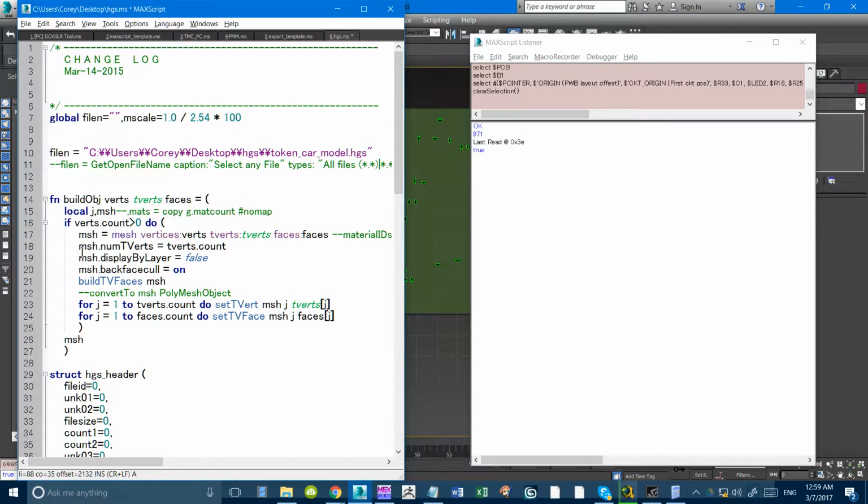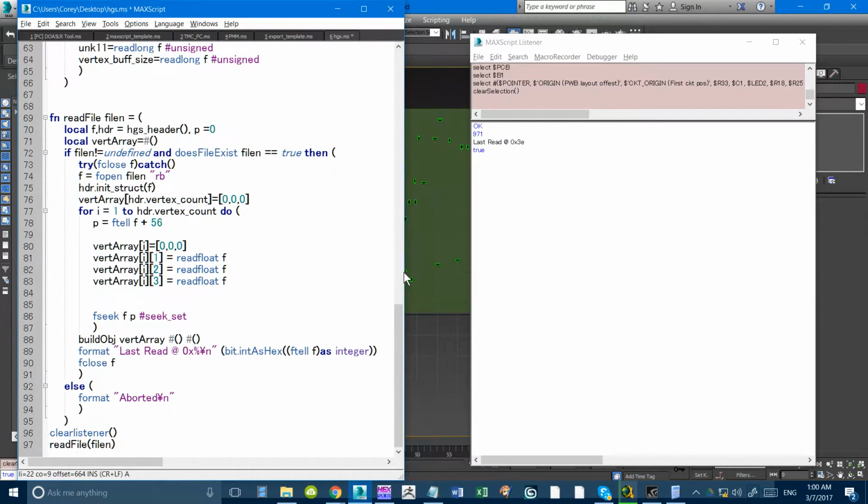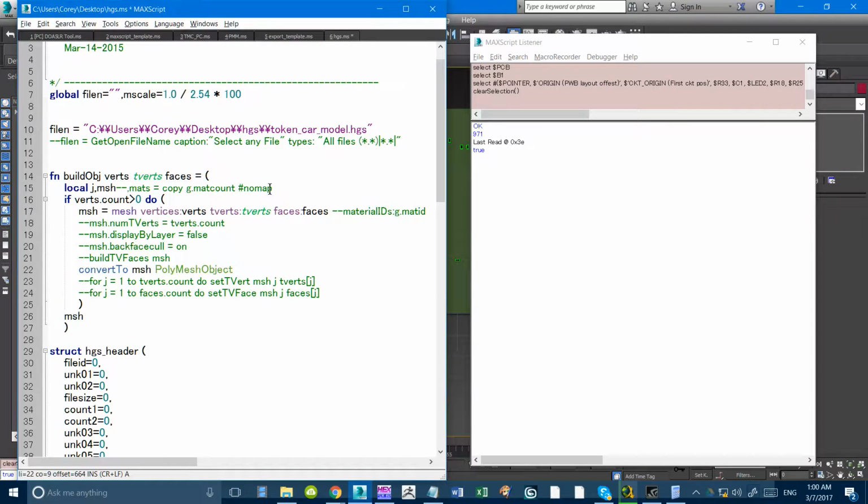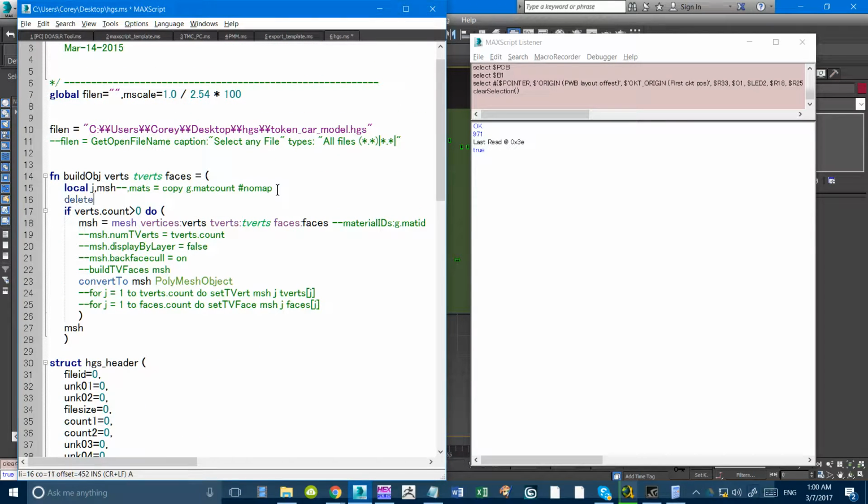So this stuff that involves textual coordinates we'll just disable, or actually, whatever, take that off. Build texture verts, no. Vert to a polymesh, and that should do it. Okay, so the only thing that's not there is we want to delete everything on the screen.